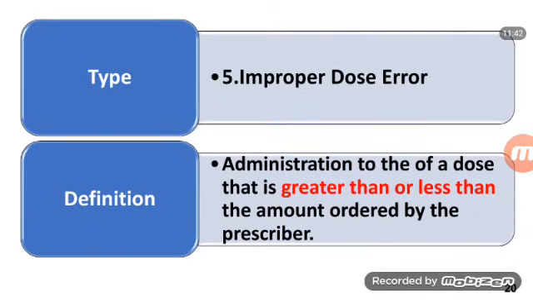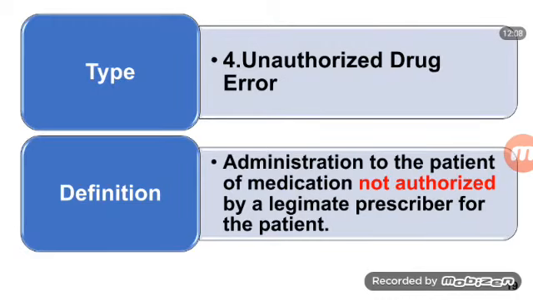After that, the next error, improper dose error. Administration to the patient of a dose that is greater than or less than the amount ordered by the prescriber. Remember that.